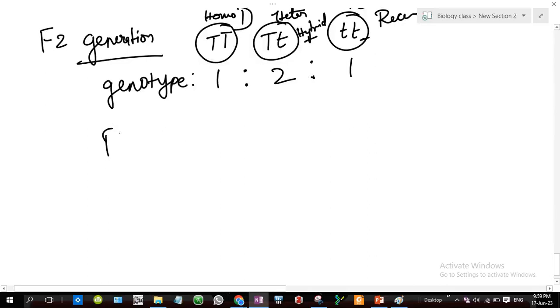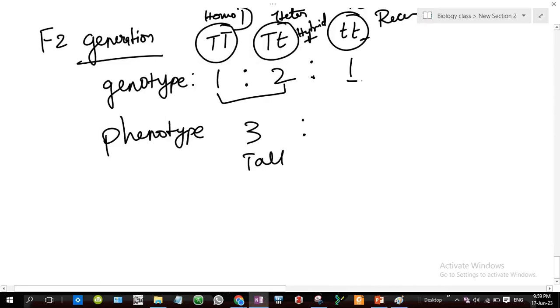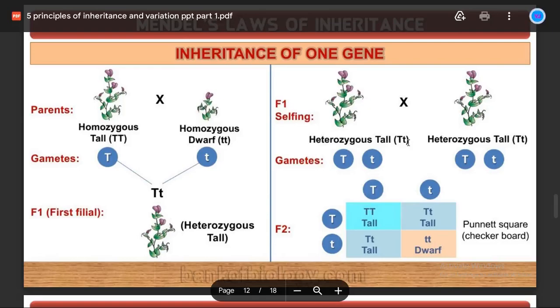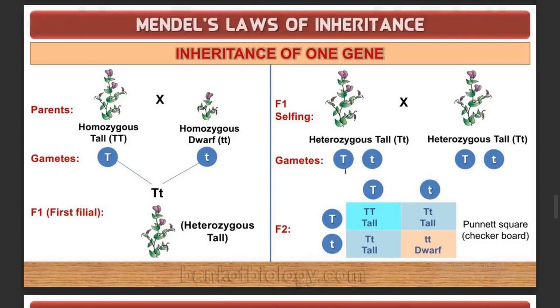So phenotype அப்படினு பாத்தீங்கன்னா it's a physical thing, right? So நார்மலா நீங்க garden பாத்தீங்கன்னா எத்தனை tall plant இருக்கு அப்படின்ட்டு தான் you will be looking into it. அப்படினு பார்த்தா this combined together you have 3 tall plant and 1 short plant. That's all. So this is your, see, that's the result which has been shown here.